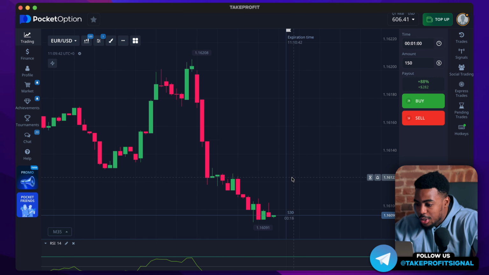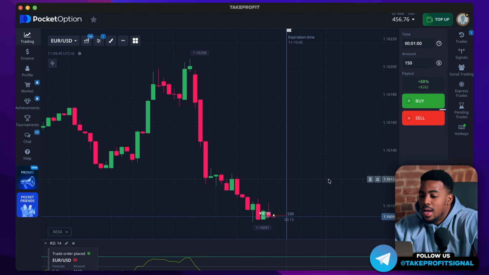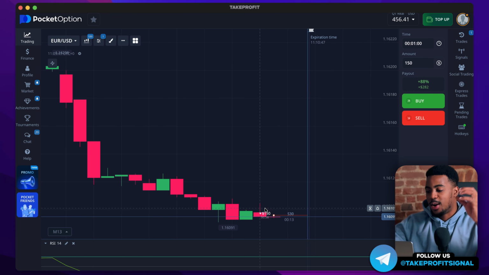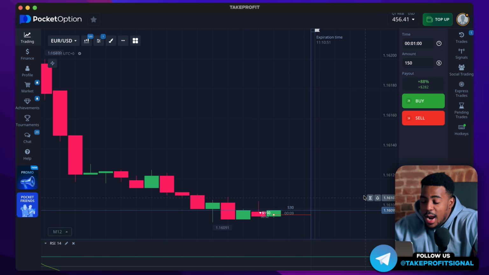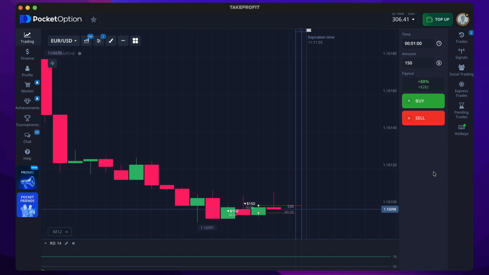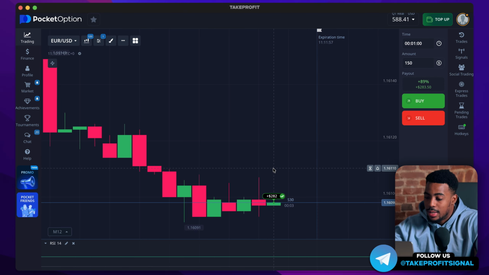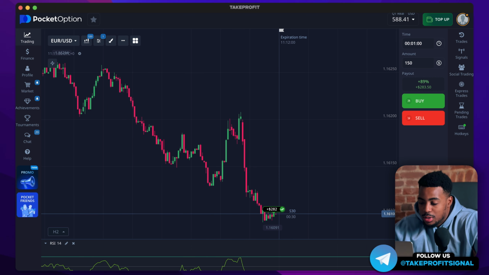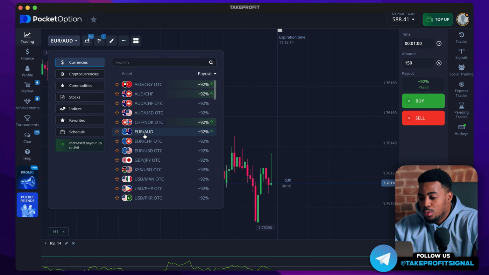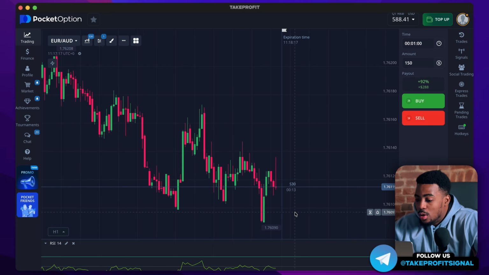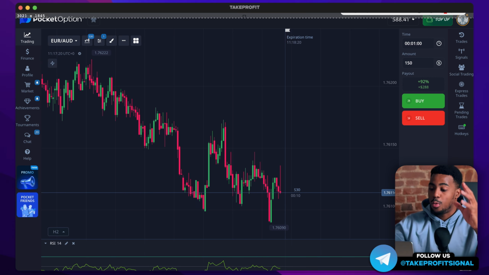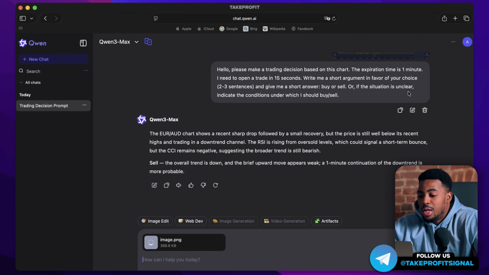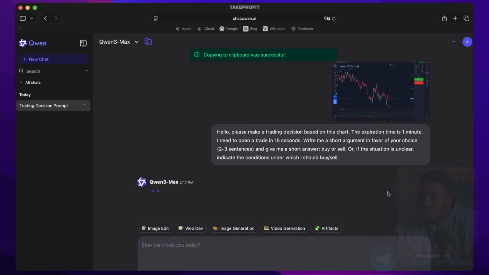Selling is generally clear. I see that a Japanese candle has formed here that also indicates a continuation of the downward movement. So right now, I am opening a trade for a decrease. Unfortunately, again, we didn't get a clear result here. So let's choose another asset and send it along with just one RSI indicator. Perhaps we will get a quicker response and be able to enter the trade more swiftly.